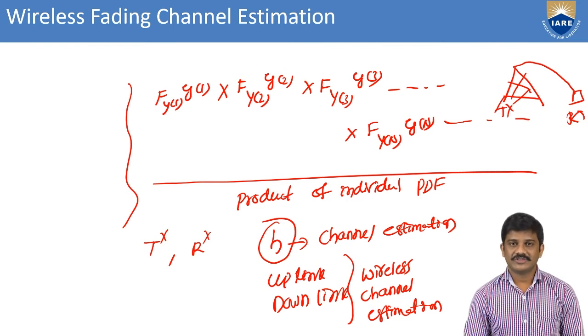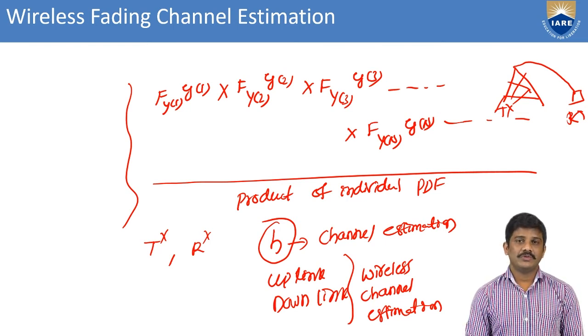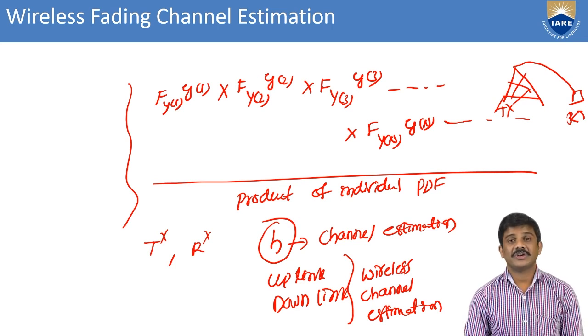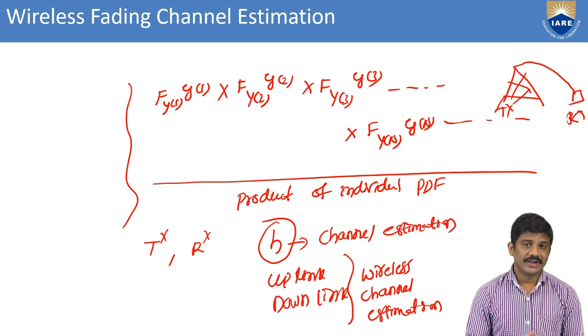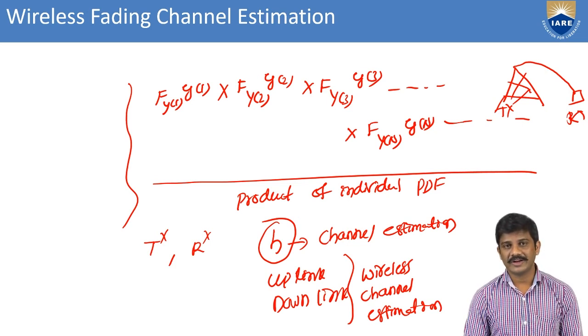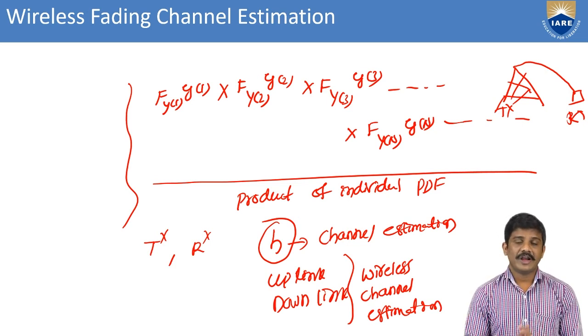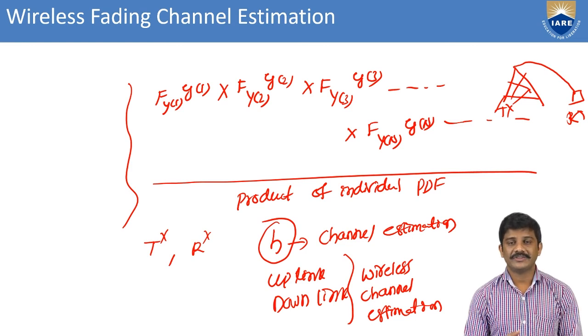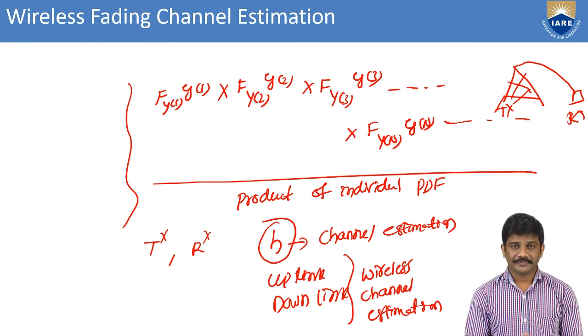That will also be discussed in today's class. In my next session, we go with the wireless fading channel using transmitter pilot symbols and receiver pilot symbols. With these we can take all the parameters of the channel coefficient.